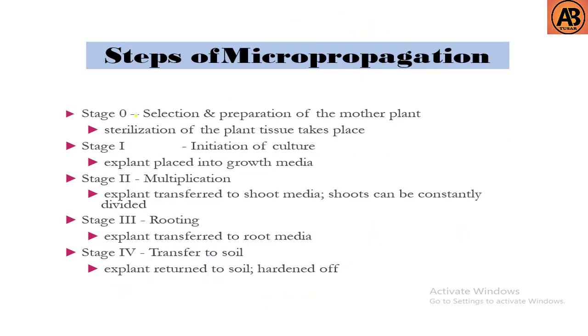Then steps of micropropagation. The first step is selection and preparation of the mother plant. Sterilization of plant tissue takes place. Then the next stage is initiation of culture. Explant placed into growth media. Then the next step is multiplication. Explant transferred to shoot media. Shoots can be constantly divided. Then the next step is rooting. Explant transferred to root media. Then the last step is transfer to soil. Explant returned to soil and hardened off. So these are the steps of micropropagation.